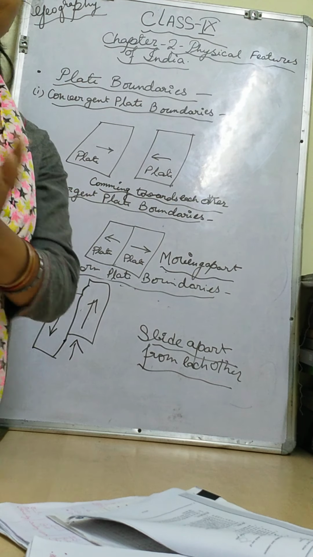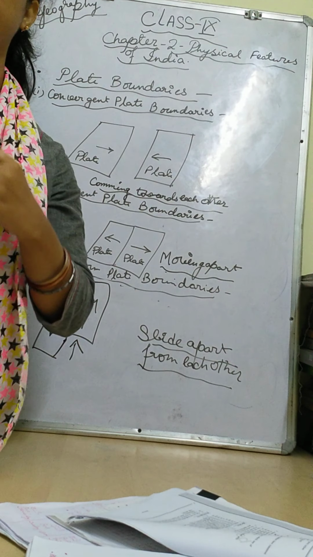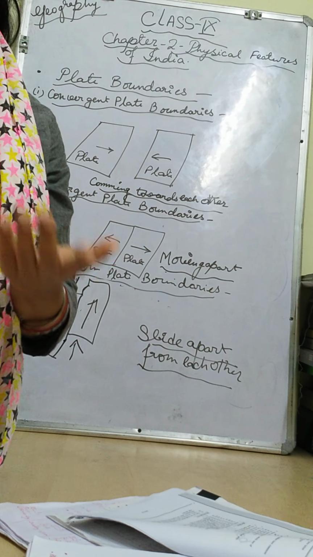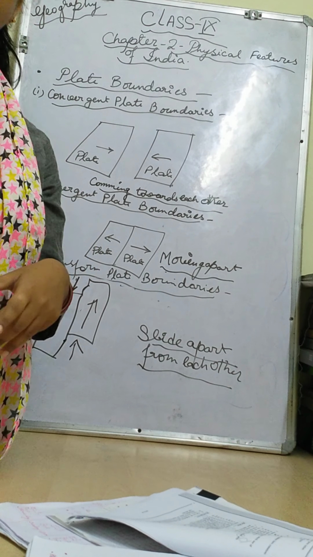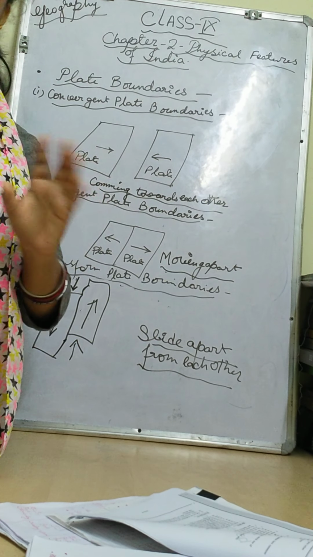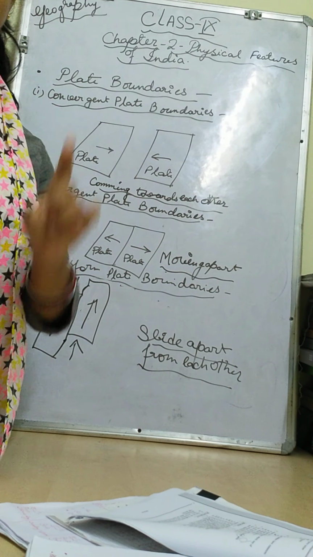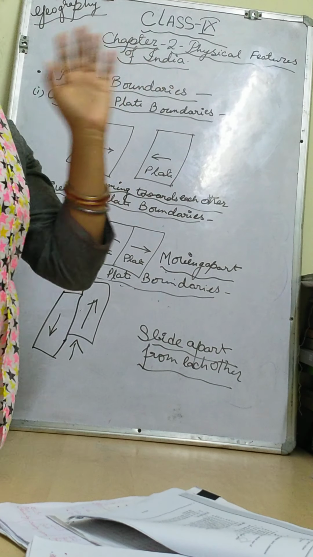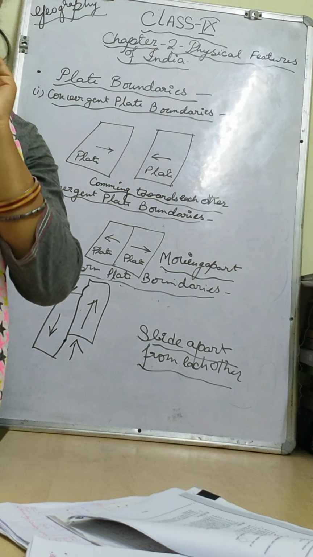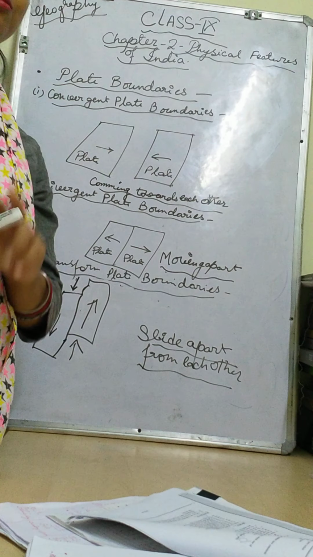First of all, I will ask you one question: how have these landforms been formed? For a better understanding of how these landforms were formed and how we see them in India, I have to explain some theories which are interconnected to each other. First and foremost, according to your NCERT, I think in class 7 you learned the preliminary stage: the earth has two types of forces.